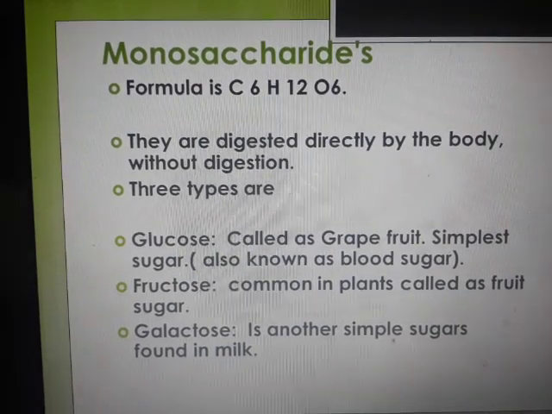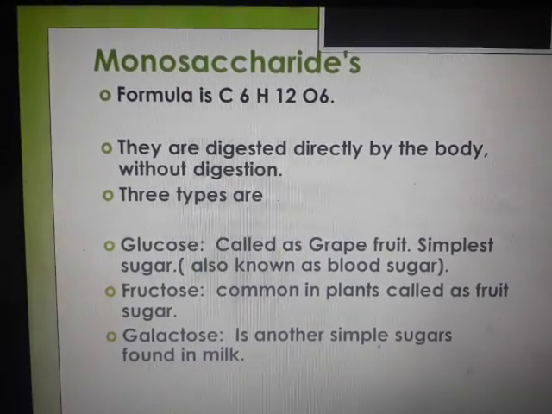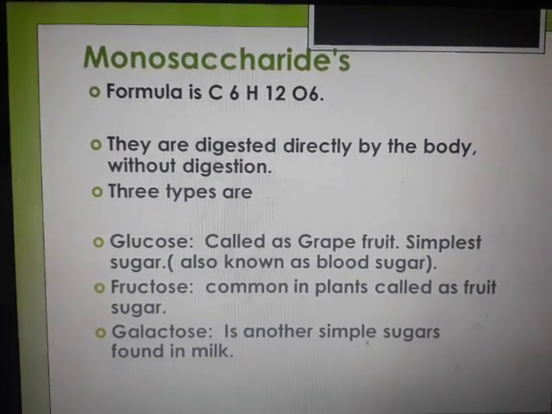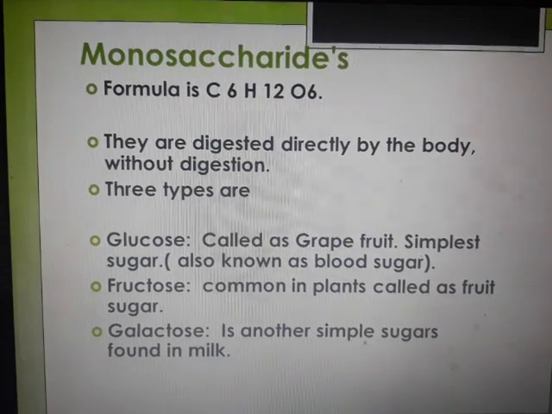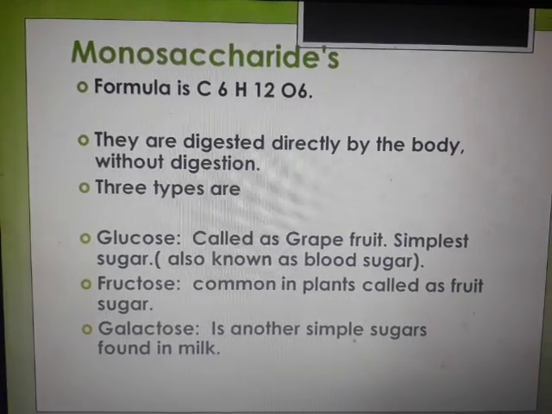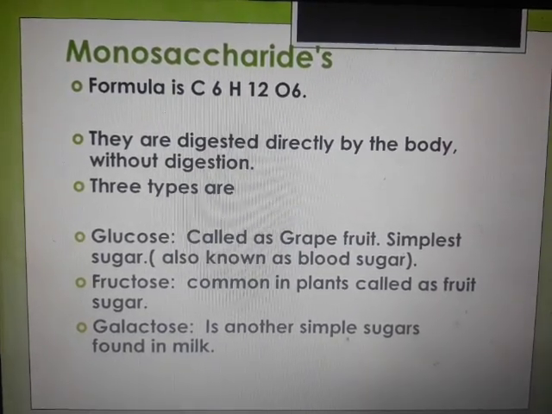Yes, the first kind is monosaccharides. By the name itself, we can make out that it is something of a singular quantity, right? Mono. The formula for which is C6H12O6. They are used directly by the body without any kind of digestion process. No metabolism is required, they are directly absorbed, you can say, instead of digested.